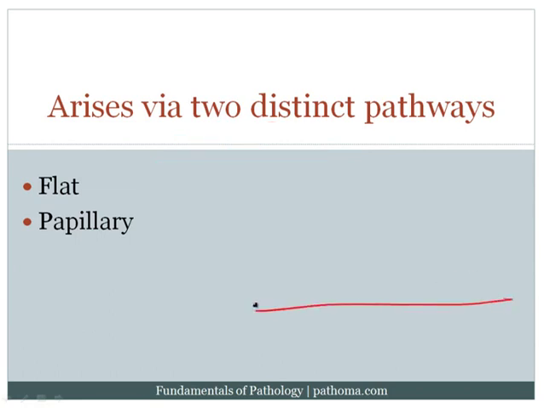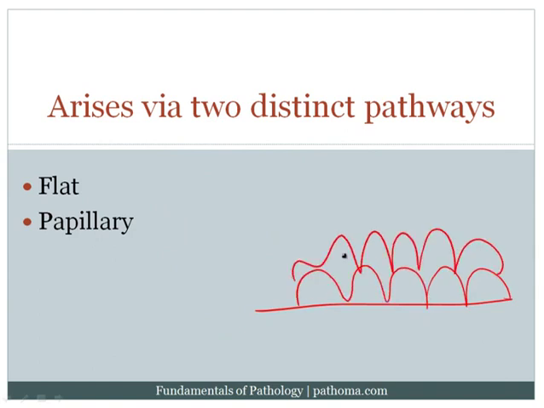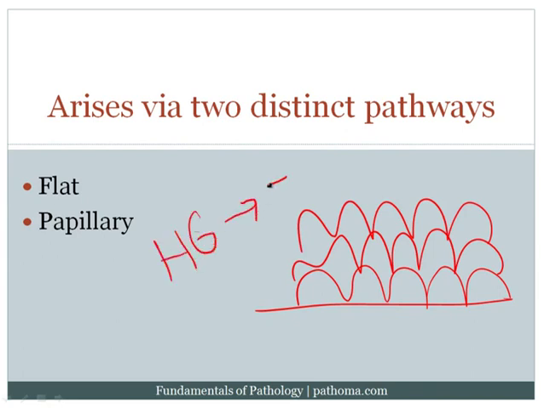The second pathway is called the flat pathway, and in this particular pathway you develop high-grade urothelial carcinoma that develops as a flat lesion. Now, important to note that this tumor does not start low-grade, but starts as a high-grade tumor that eventually progresses to invade. So again, the papillary pathway begins as a low-grade tumor that progresses to high-grade and then invades, and the flat pathway begins as high-grade and then eventually invades. Another important thing to note about the flat pathway is that it is associated with early p53 mutations, and that is particularly high yield. Again, early p53 mutations in the flat pathway.